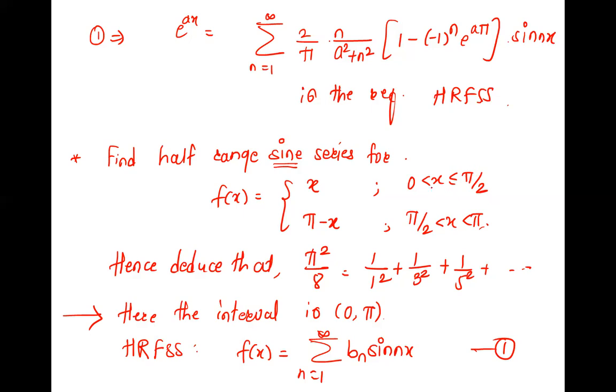Pi by 2 is taken here, x is equal to pi by 2 is here. So if we want f of pi by 2, which interval and which function will you consider? We want this f of pi by 2.